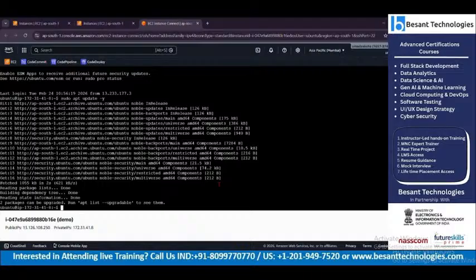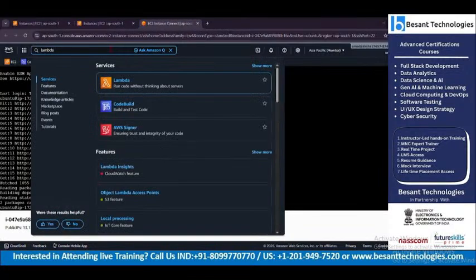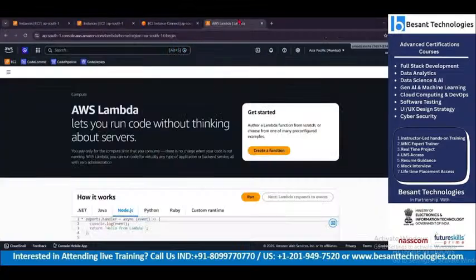This will work as a server, and whatever input we give will be accessed here. But with a serverless function like Lambda, let's say I want only one service to be accessed, and I do not want to create a big EC2 instance to access only that particular service.